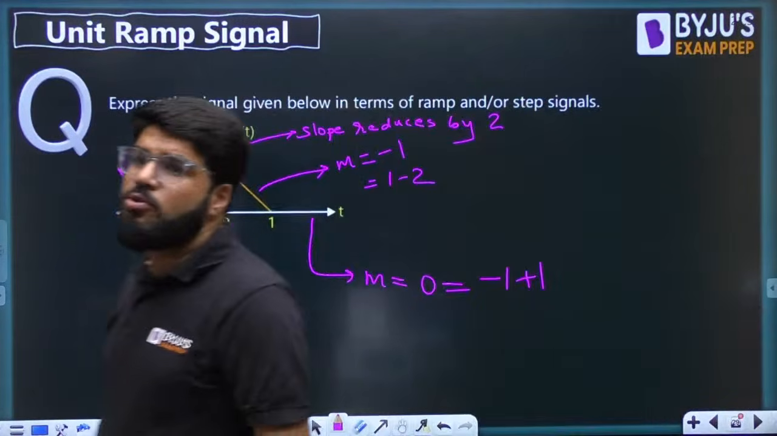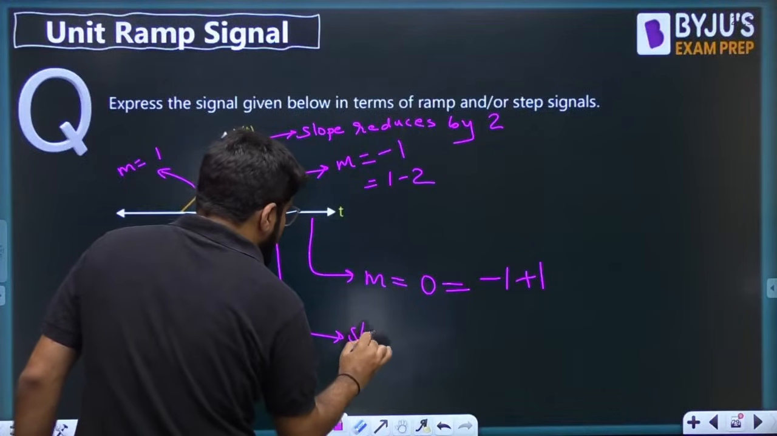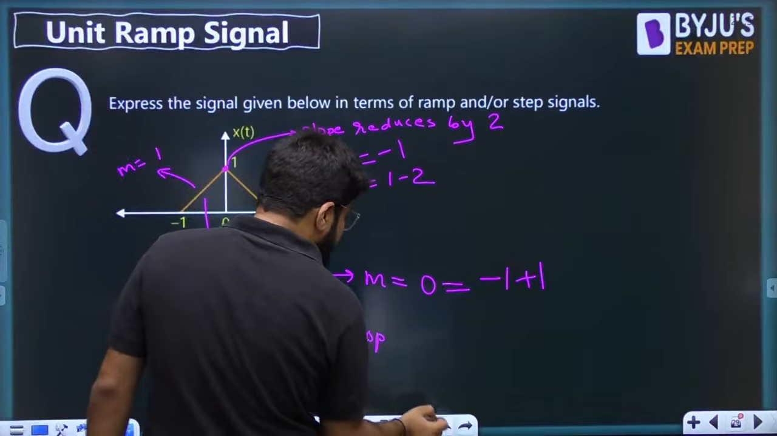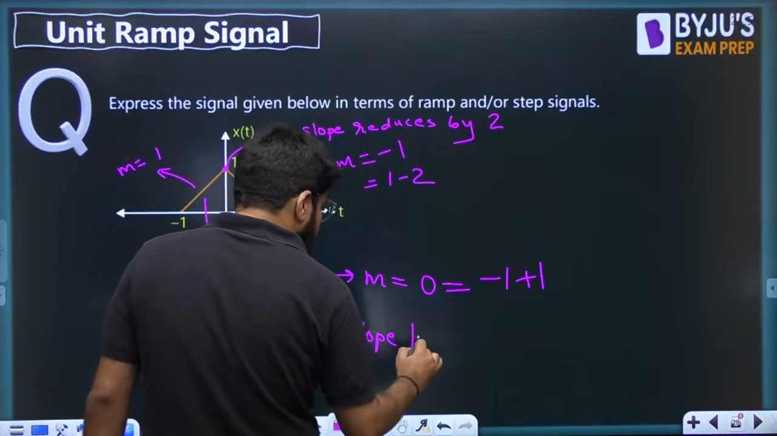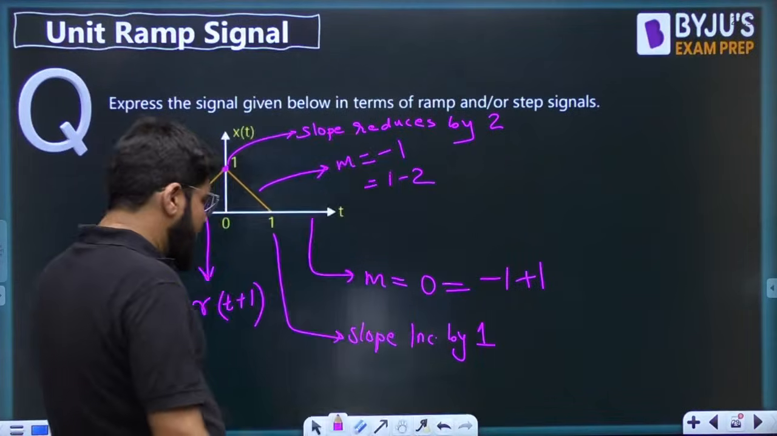To make it 0, you have to add 1. That means what is happening at this point? At this point, there is a slope. There is the slope which is increased, not reduced. The slope increased by 1.